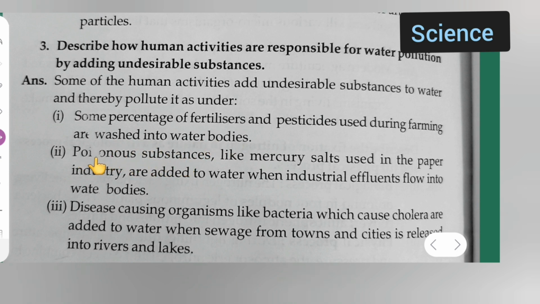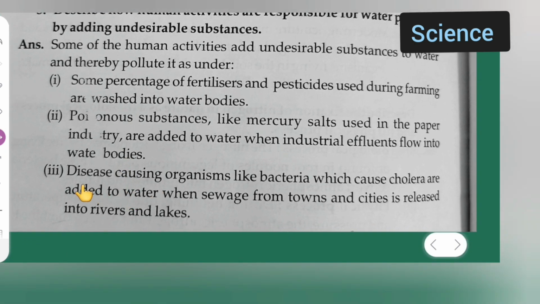Poisonous substances like mercury salts used in the paper industry are added to water when industrial effluents flow into water bodies. Third point is disease-causing organisms like bacteria which cause cholera are added to water when sewage from towns and cities is released into rivers and lakes.